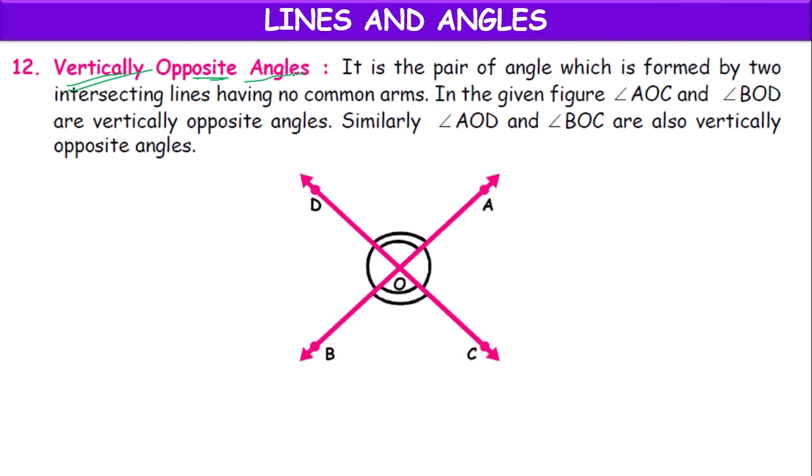Next, vertically opposite angles. If two intersecting lines have a common intersecting point but no arm is common, all arms are different, then this angle and this angle, this angle and this angle, these two angles are vertically opposite to each other. It means opposite angles lying opposite to the same vertex are called vertically opposite angles.